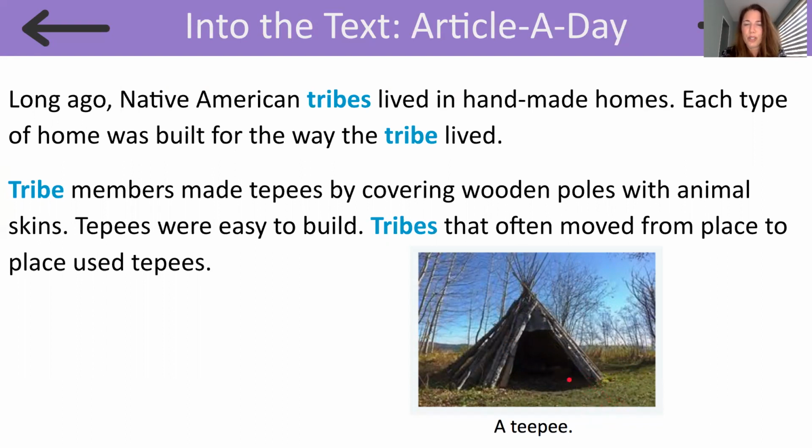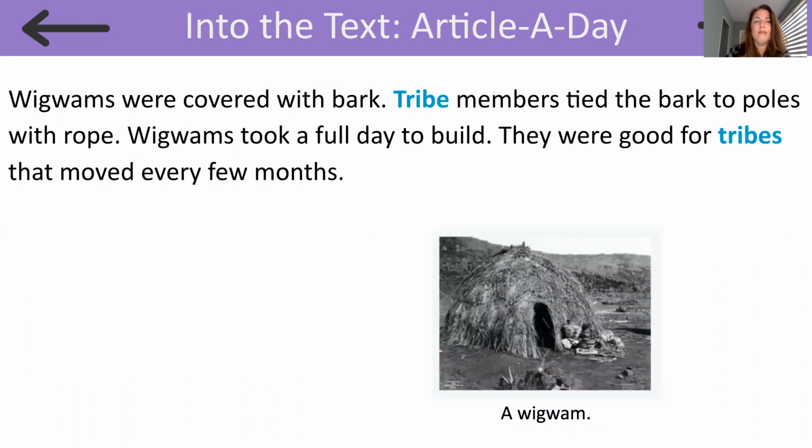What are you noticing as you look at this teepee? Wigwams were covered with bark. Tribe members tied the bark to poles with rope. Wigwams took a full day to build. They were good for tribes that moved every few months. And here we see in the caption, it says a wigwam. So that must be what is in this picture.